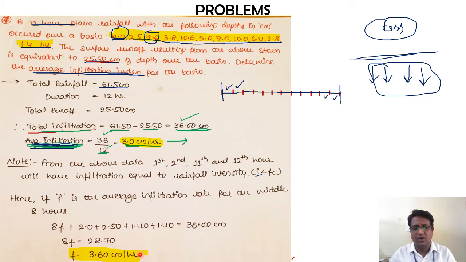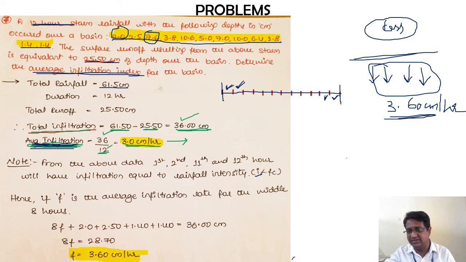What this 3.6 centimeters per hour indicates is that the soil is capable of infiltrating 3.6 centimeters per hour continuously. But for the 1st, 2nd, 11th and 12th hour, we did not have rainfall which was more than this 3.6.